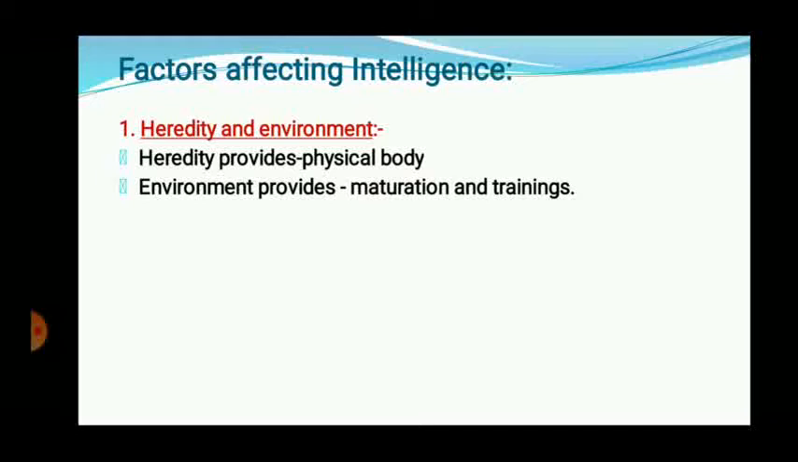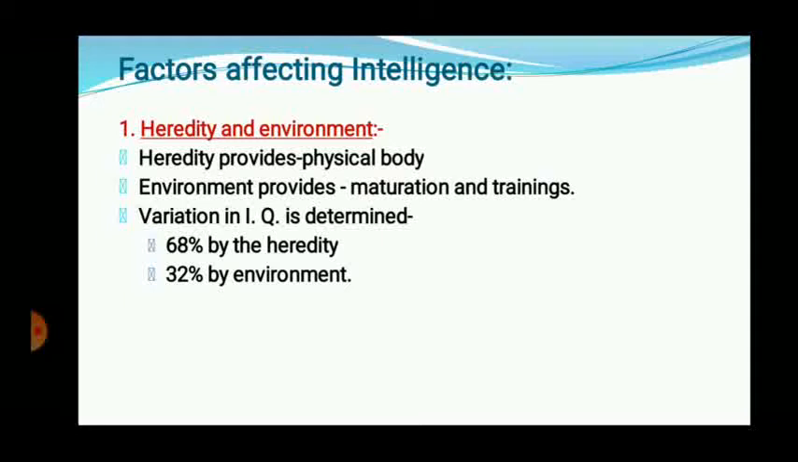By that, people from that institute, you are going to learn new things or different things in the universe. Basically, variation in IQ is determined 68% by heredity and 32% by environment. IQ means your intelligence level. Whatever the variation in intelligence level is there, it is basically 68% due to heredity and 32% due to the environment in which you are living.